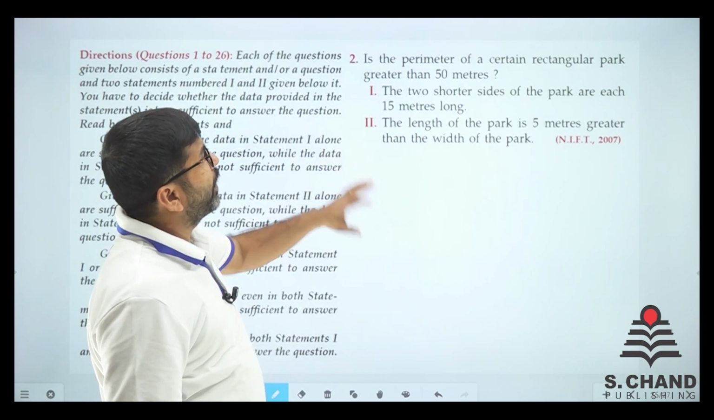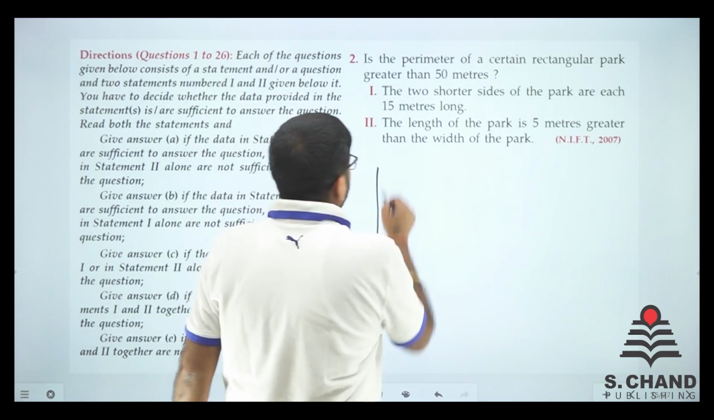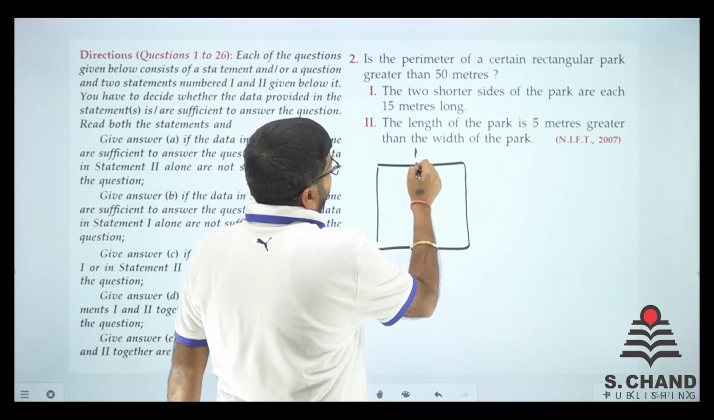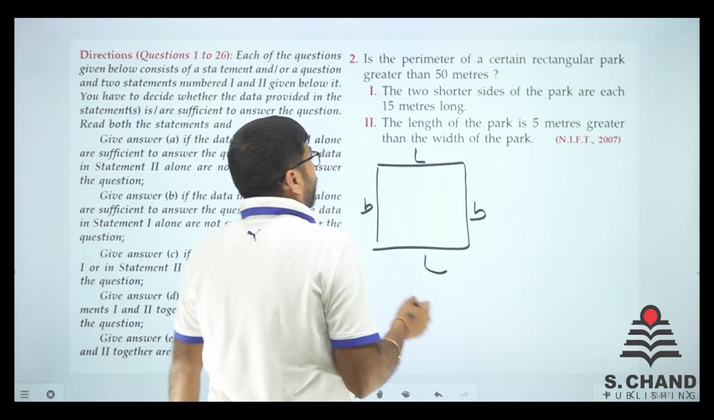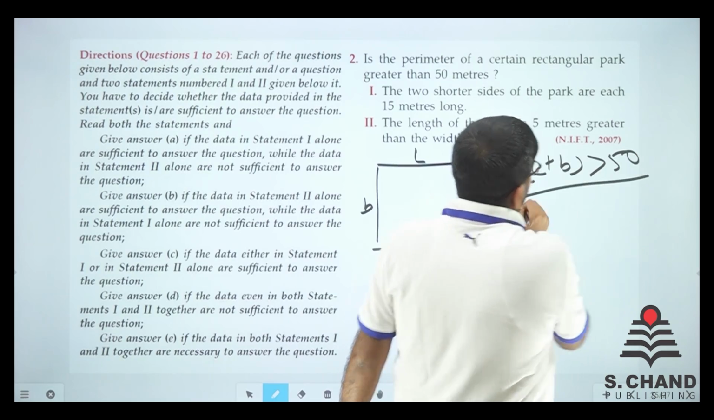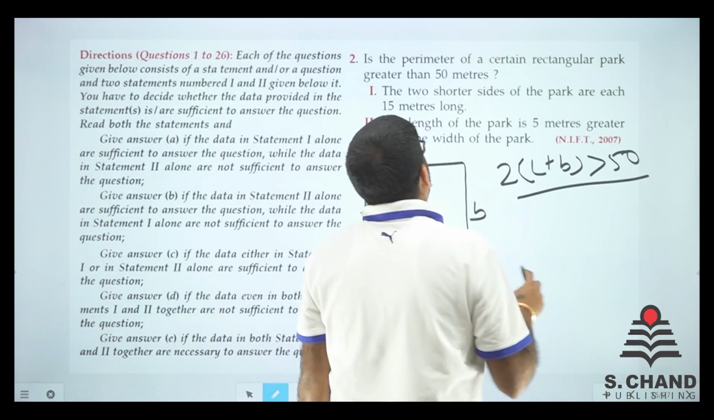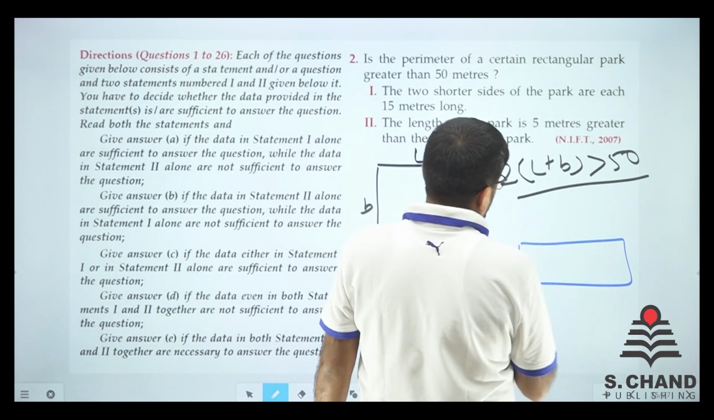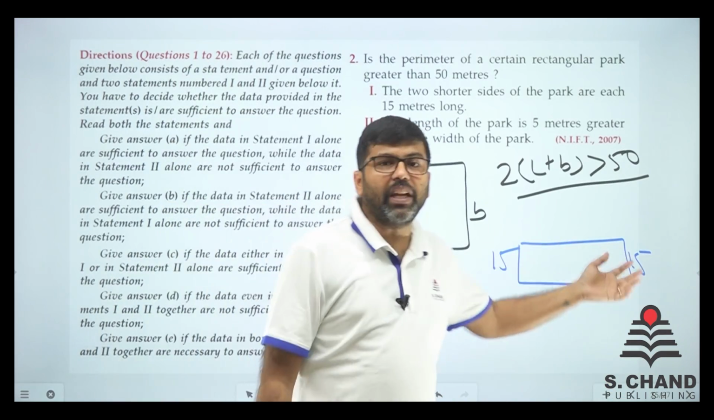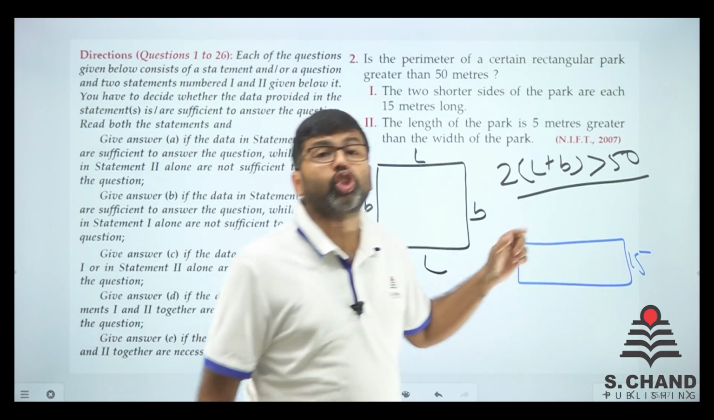Okay, so is the perimeter of a certain rectangular park greater than 50 meters? Say for example, this is a rectangular park with length L and breadth B. Is 2 into (L plus B) greater than 50? We have to check this, right? First is the 2 shorter sides of the park are each 15 meters. Say for example, this is 15, this is 15. If you add these two, 15 and 15, it will become 30. And these are the shorter ones.